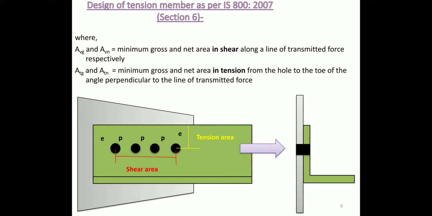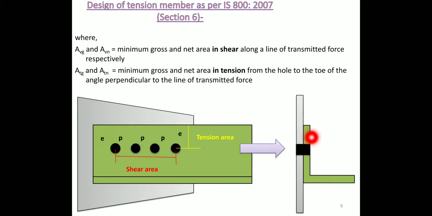For example, this plate is connected to the assembly like this, meaning an angle section is connected to one plate by bolted connection, or alternatively by welded connection. Here it is connected by bolted connections, and this is the load or force direction, where these are the bolts placed in the form of chain bolting.